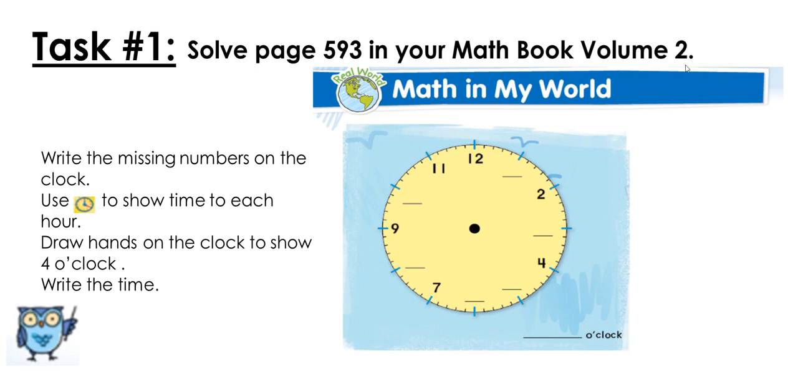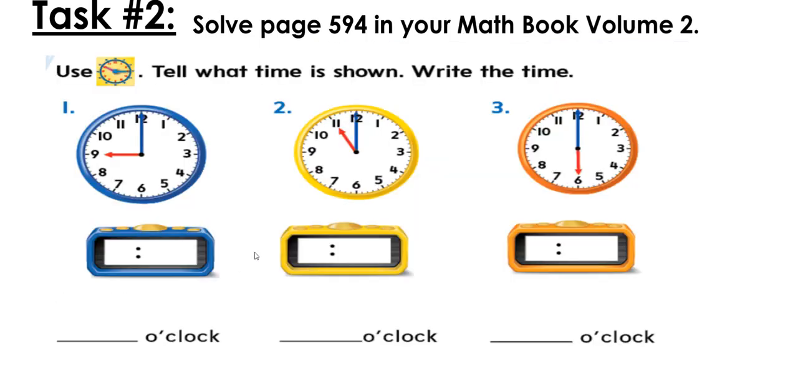So what you need to do is write the missing numbers on the clock. Draw hands on the clock to show 4 o'clock. Write the time. So we are looking for 4 o'clock. Then for task number 2, solve page 594 in your math book volume 2. Now you need to look at the digital clock and write the time in your digital clock.